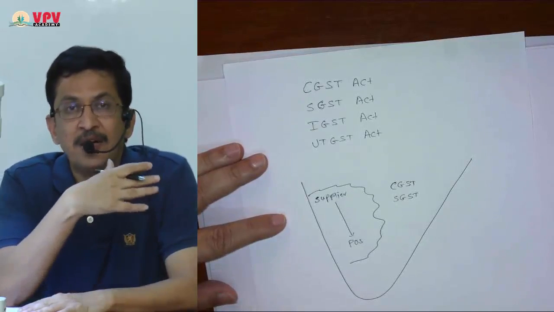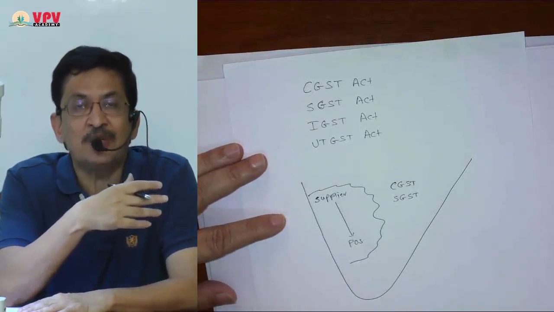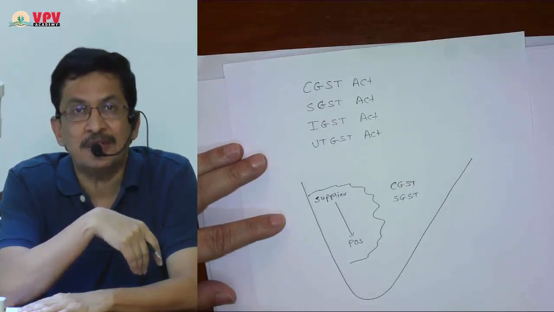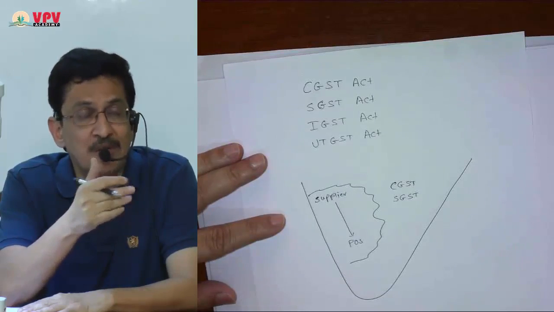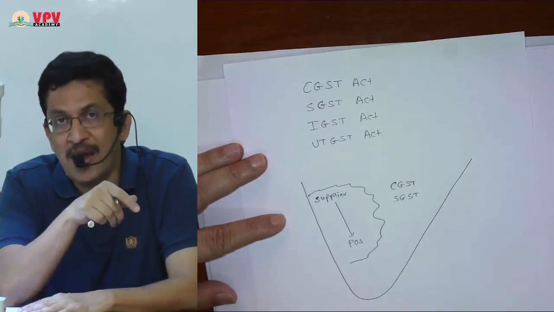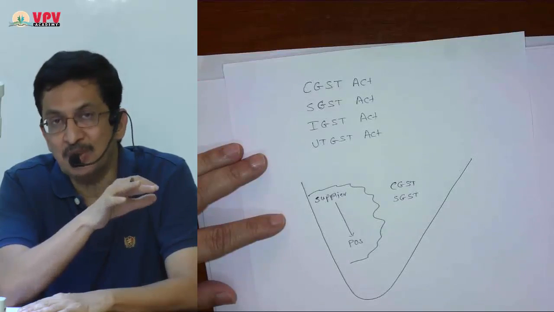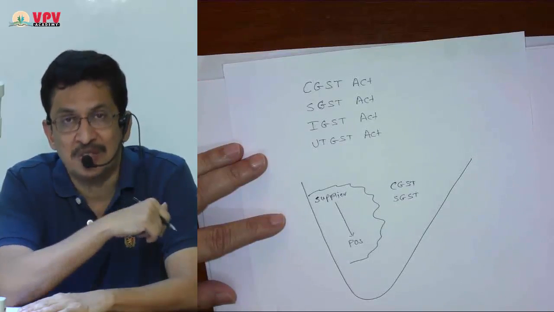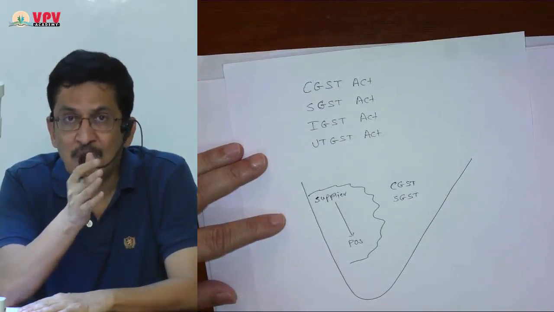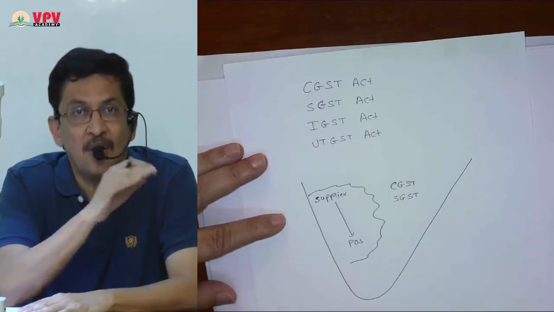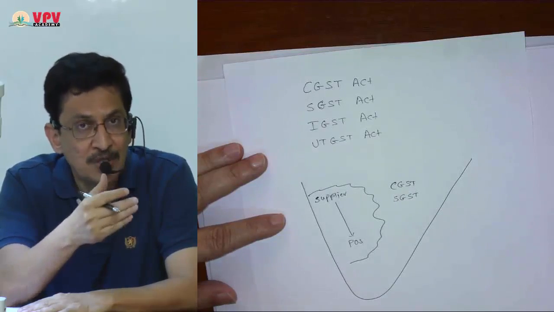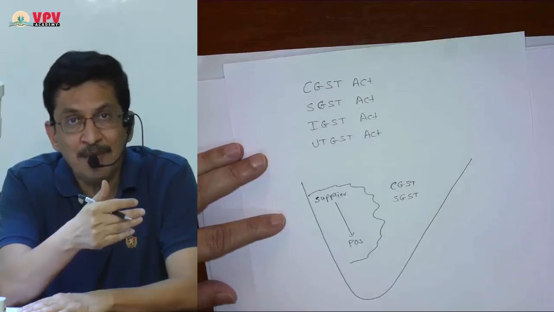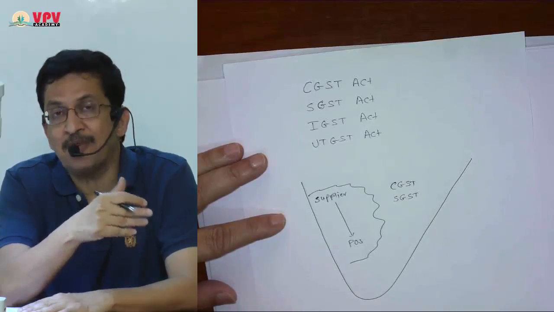Please understand, when it was excise, the taxable event was manufacture. In service tax, provisioning of service was the taxable event. In VAT or CST, sale was the taxable event. All those acts have merged into GST, submerged into GST, and in GST, the taxable event is supply of goods and services. Whether goods or services, the treatment remains the same, on supply of goods as well as supply of services, or on supply of both. Liability is of GST.